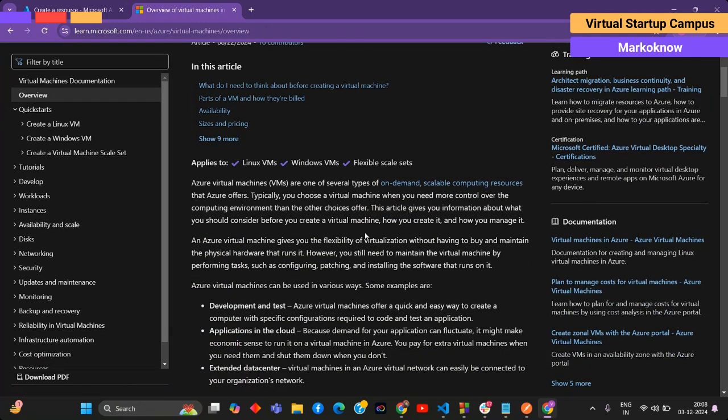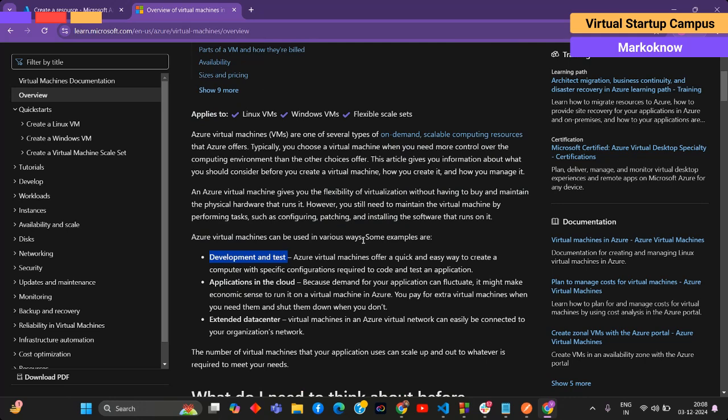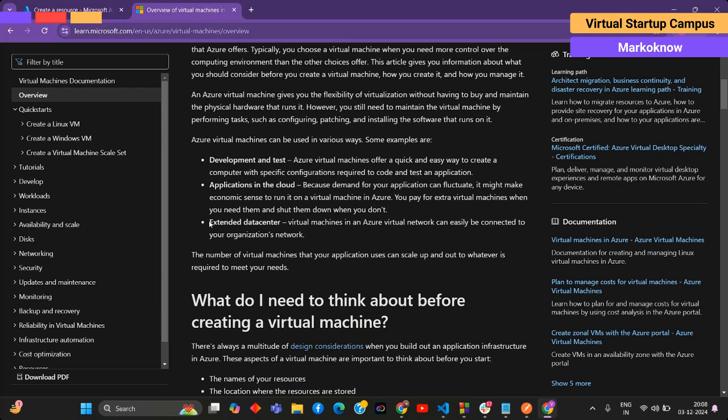Virtual machines are on-demand scalable computing resources that Azure offers. We know very well the flexibility of virtualization without having to buy and maintain physical hardware, which I just took you through. For development and test, they provide these services, like development and test applications in the cloud, which can hold data and storage, as well as extended data centers.